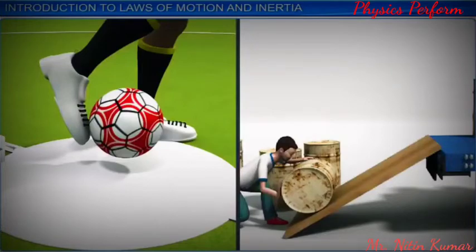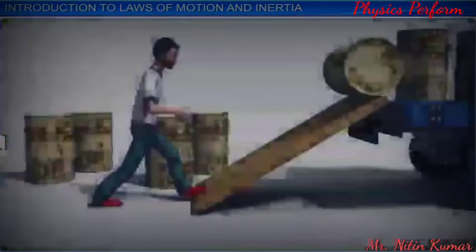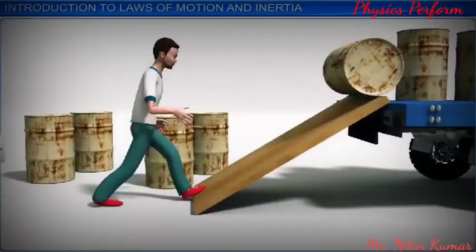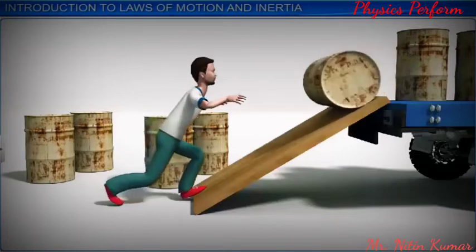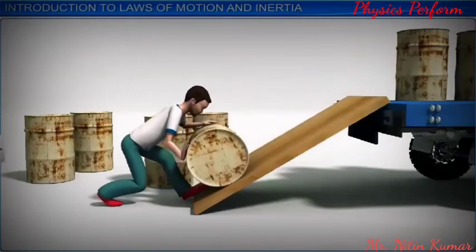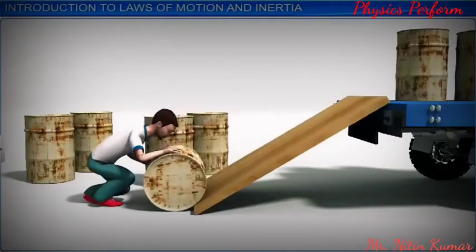In each of these cases, the body was at rest until an external force was applied to move it. Similarly, when a barrel is being unloaded from a truck using an inclined plane, it tends to roll down fast unless its motion is restricted by some opposing force.